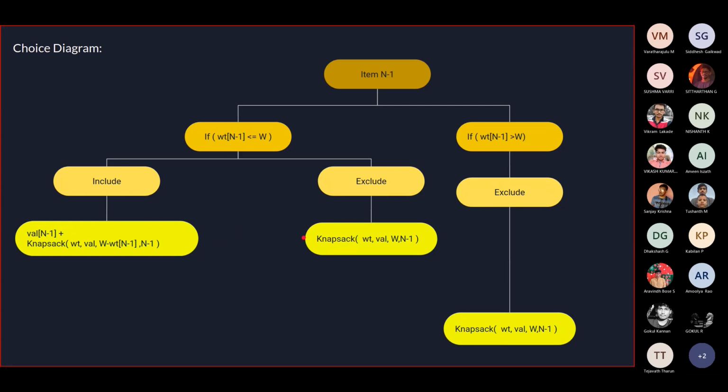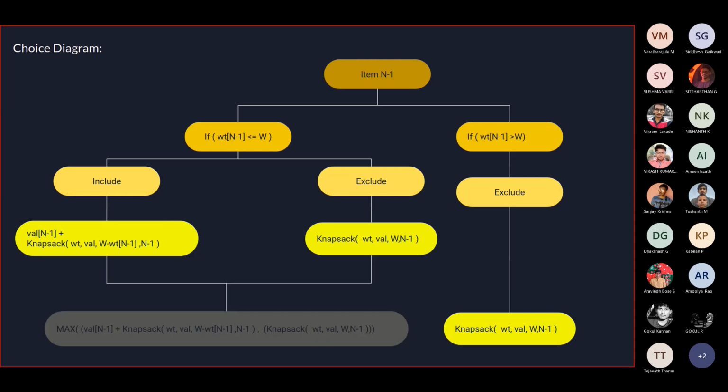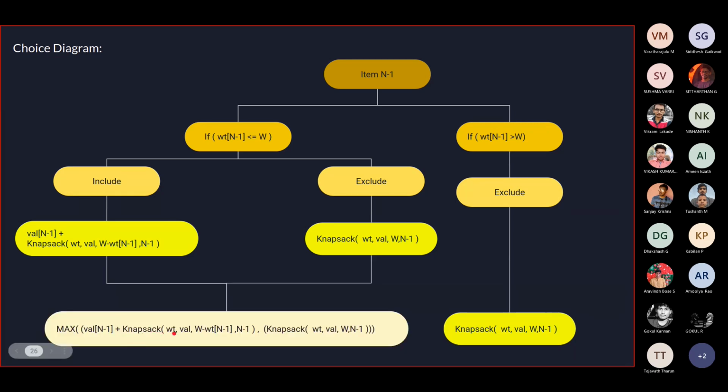If your task was only to return all the possible outcome values, then your problem would stop right over here. But our problem demands that we return the maximum value, because it's no use to simply have all of the values and then make a decision. Directly return the maximum value. So we just apply an inbuilt maximum function over here, and that's pretty simple. With that, our problem just concludes over here.